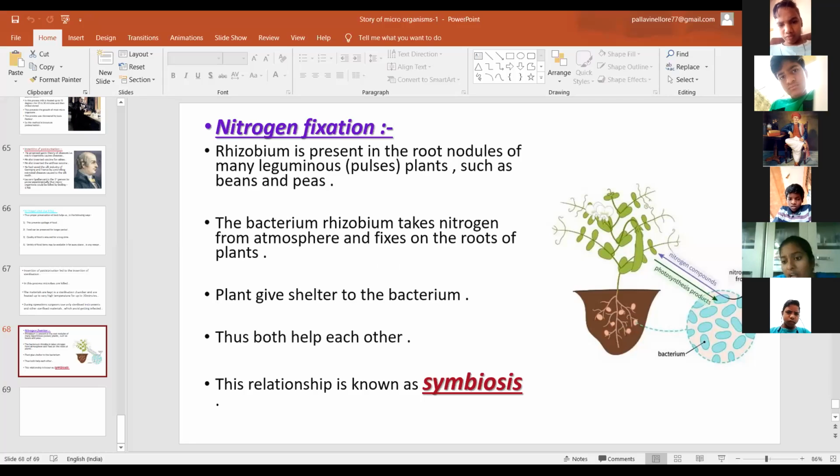The bacteria capture the nitrogen from the atmosphere and provide it to the plant body, and the plant gives shelter to the bacteria. It helps both. This relationship is known as symbiosis.